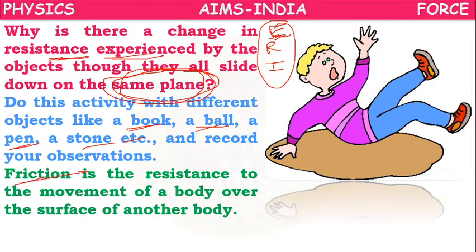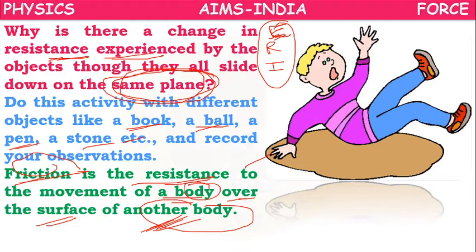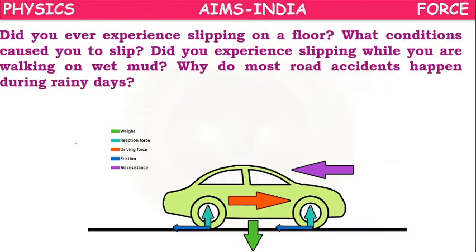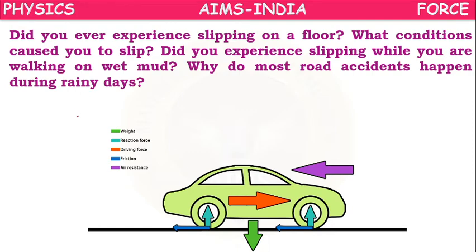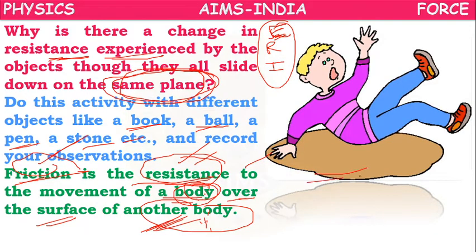So friction is the resistance to the movement of a body over the surface of another body. During friction, we have to consider two bodies: based on the two bodies, how much resistance they experience with each other. That resistance or opposition, we call friction. Next, as you have observed here.